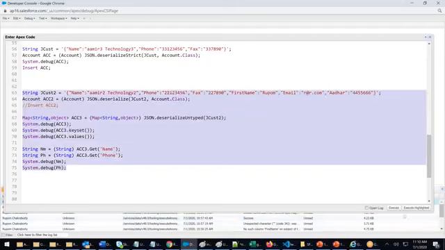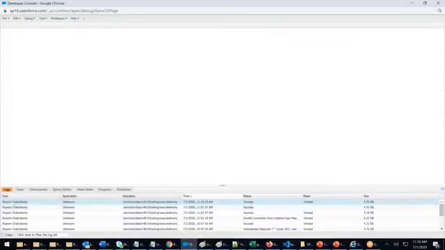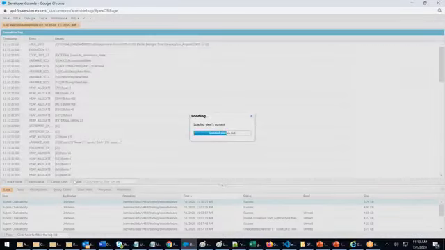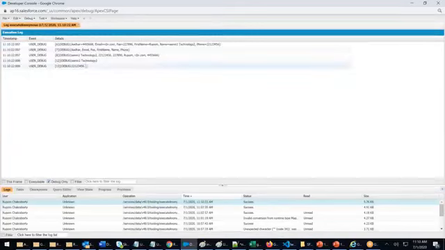Execute everything. Double click the log. Check the output. So company name equals Amar Technology. I'm storing Amar Technology in nm. In the phone, I'm storing the data.